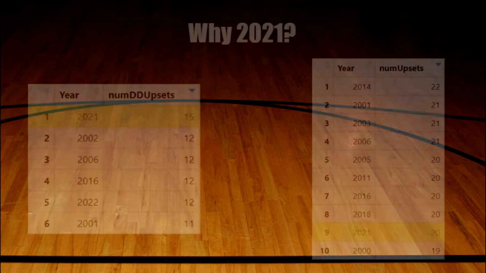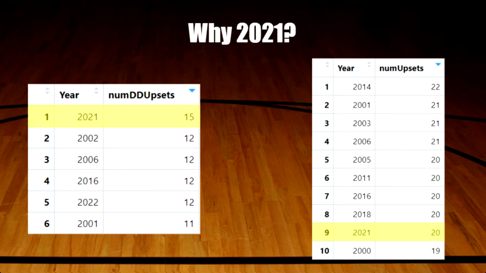However, we decided to take out the years 2021 and 2014 and test our models against each of those years, and the results from testing these 2 years versus 2022 were significantly better. We chose 2021 as an example because in terms of upsets, it sits at the middle of the pack with 20. However, the number of double-digit upsets was the highest at 15.